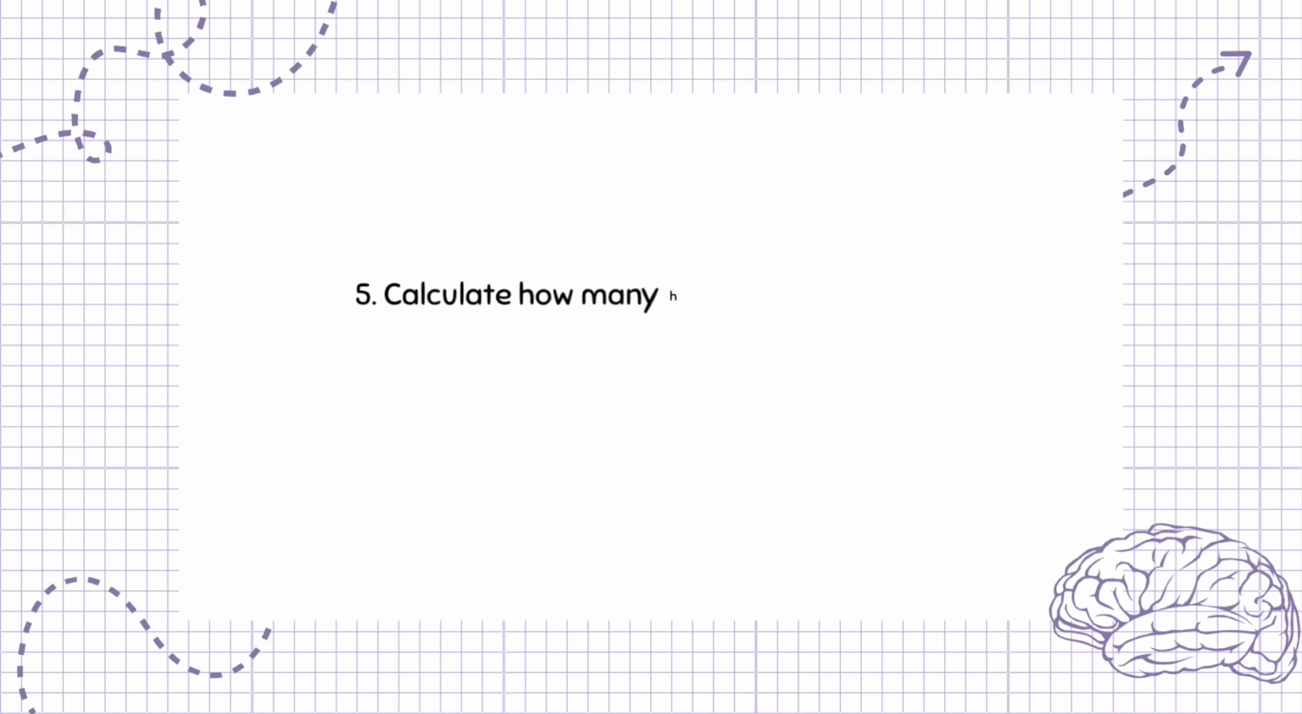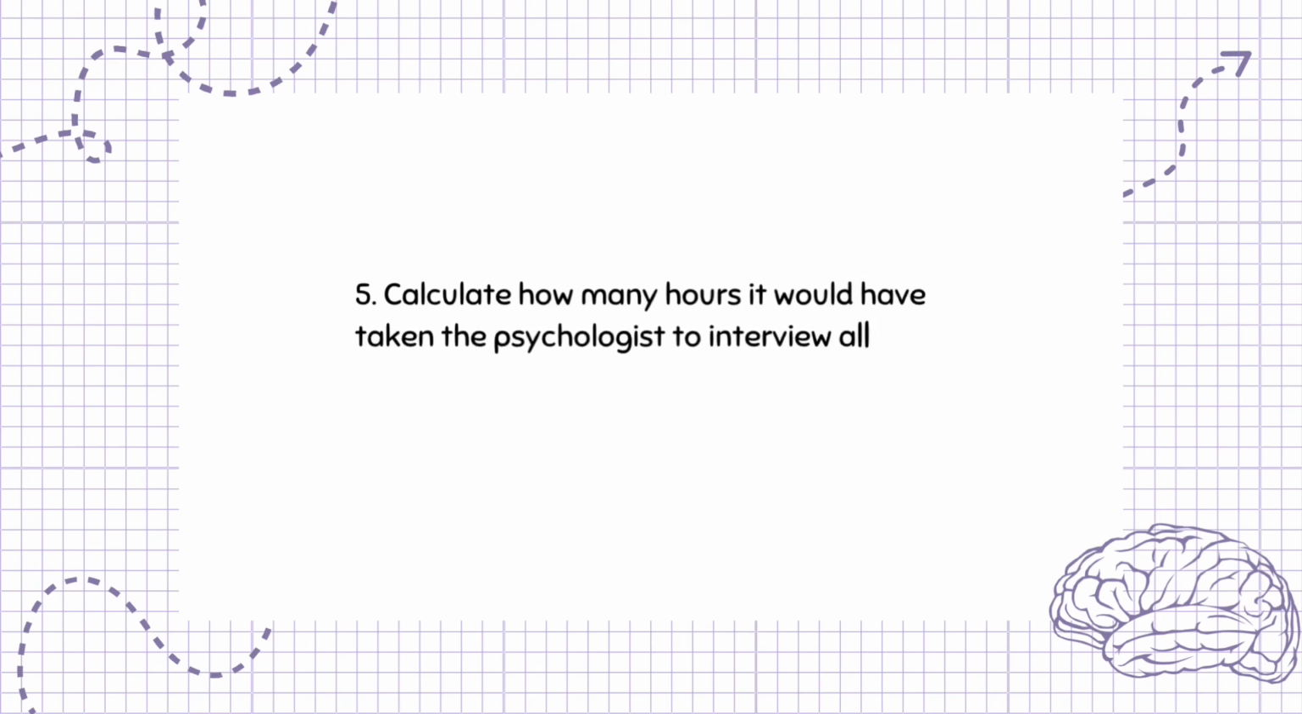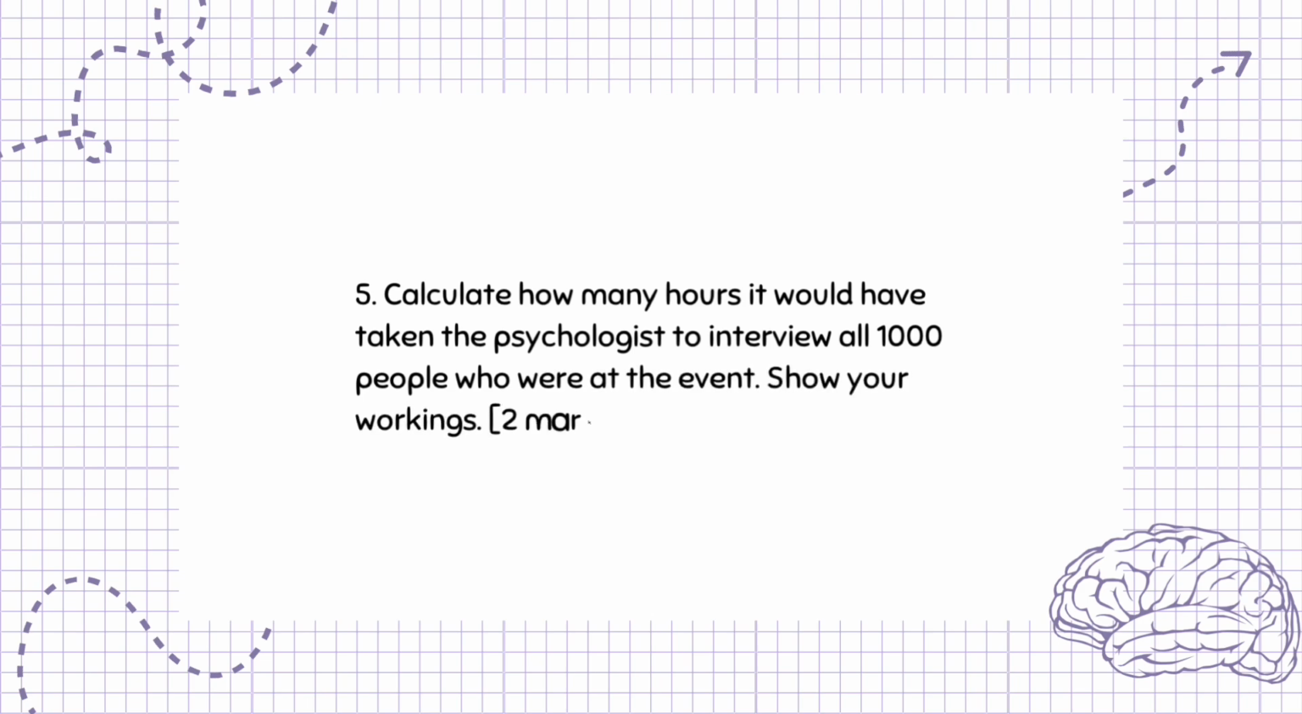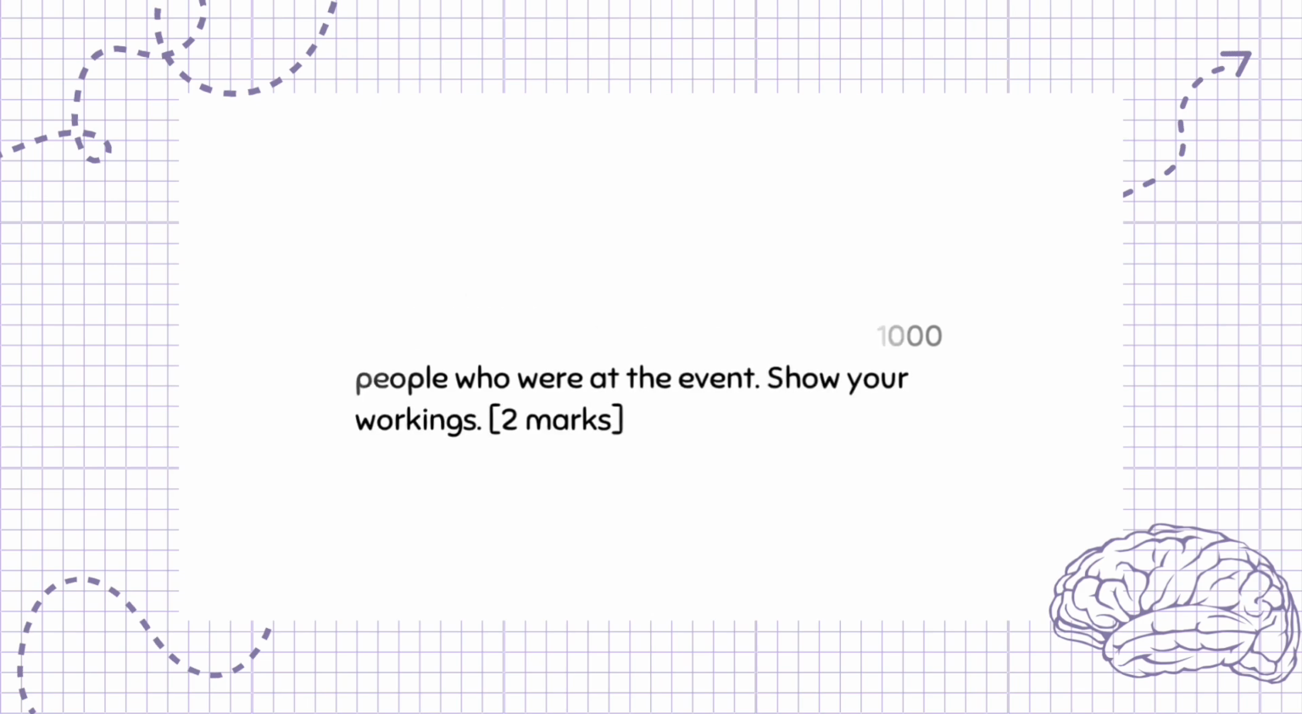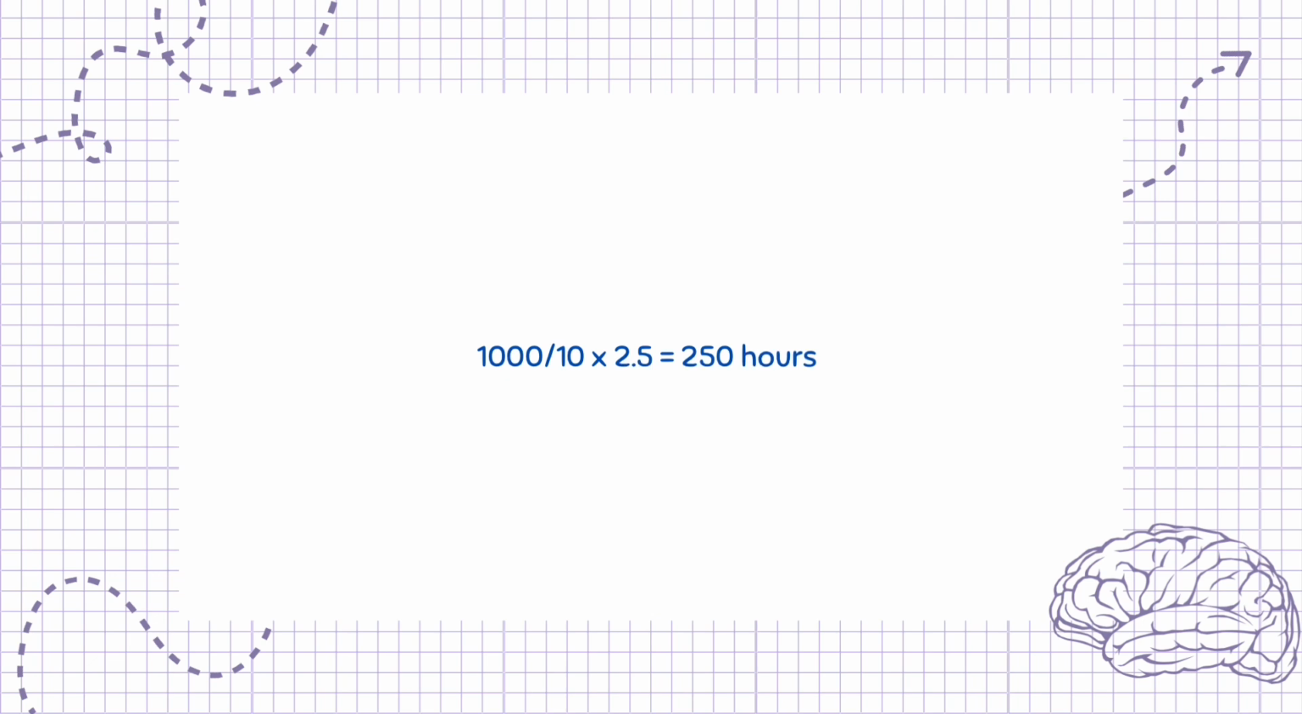Question 5. Calculate how many hours it would have taken the psychologist to interview all 1,000 people who were at the event. Show your workings. 2 marks. 1,000 divided by 10 times 2.5 is equal to 250 hours.